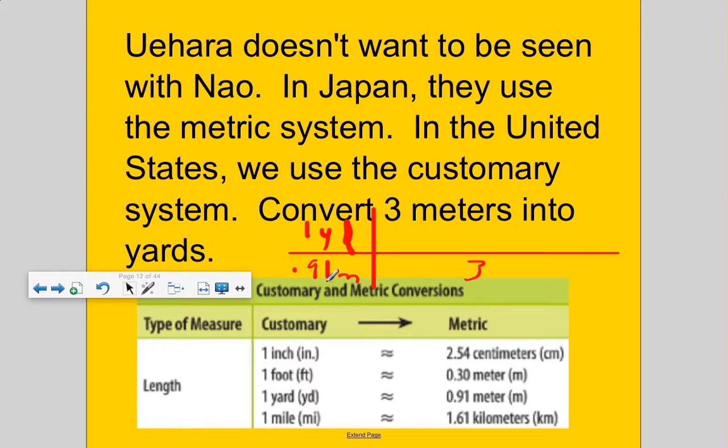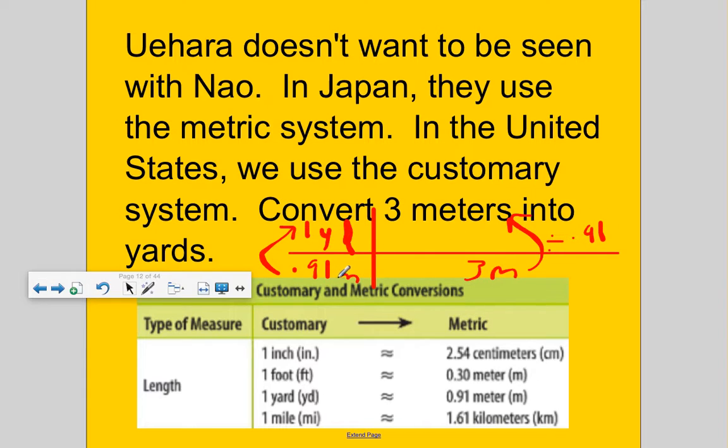So, how do you turn 91/100 meters into 3 meters? Or, how do you turn 91/100 meters to 1 yard? So do you want to do it between or within? If I do it within, I need to divide by 91/100ths. So what is 3 meters? So I need to divide by 91/100ths.